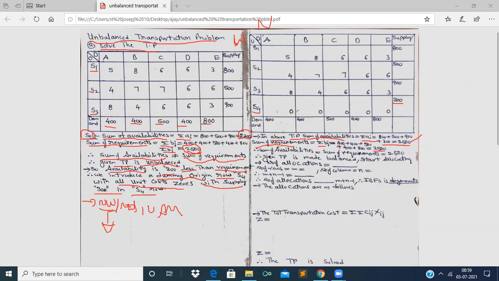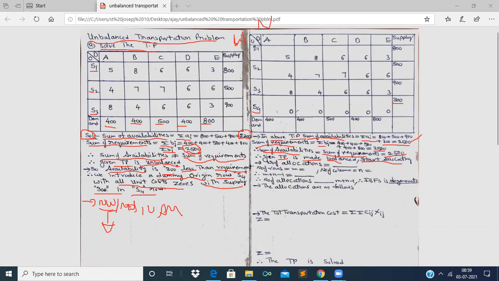So in the given transportation problem, the sum of availabilities is equal to the sum of requirements, which is 2500. Therefore, the given transportation problem is balanced. Now let us start allocating by using the northwest corner rule.